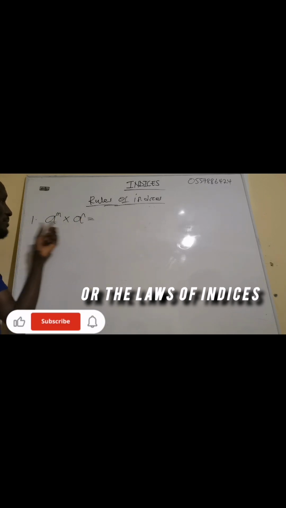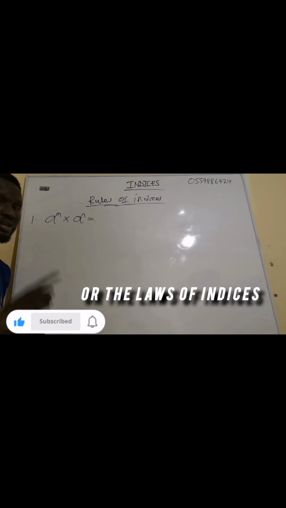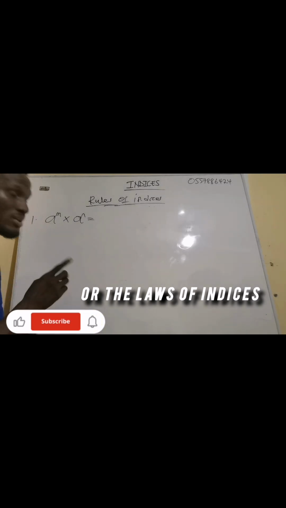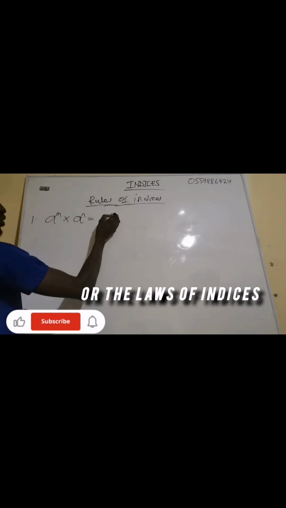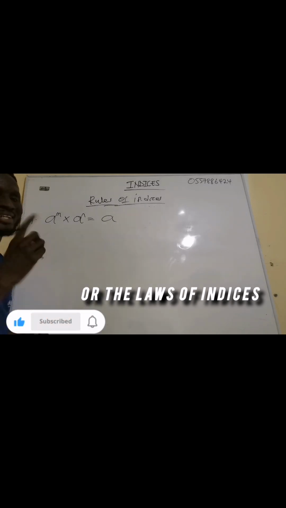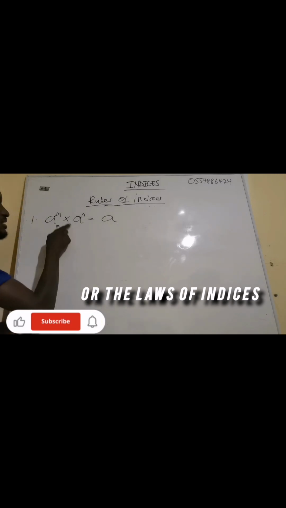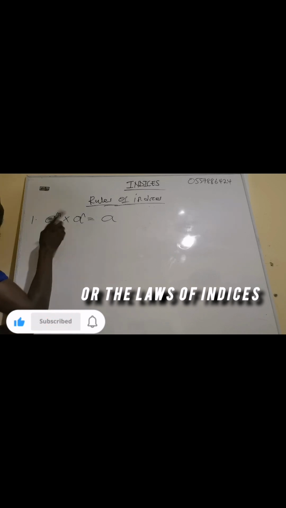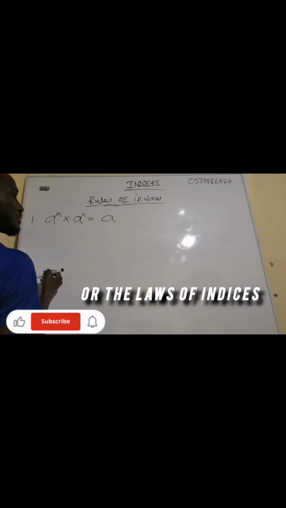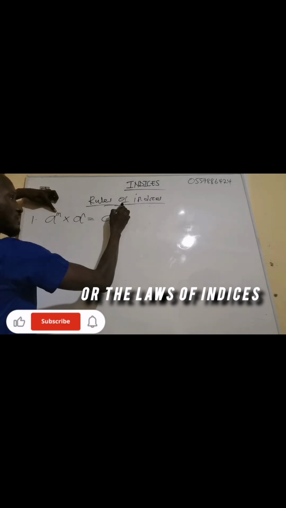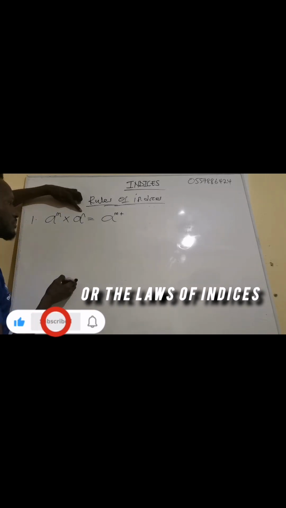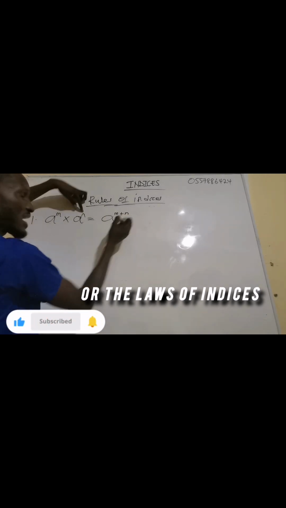Anytime the bases are the same and they are multiplying, you take one of the bases, then you add the exponents. In other words, multiplication here means addition. So this one has an exponent of m, plus this one has an exponent of n.